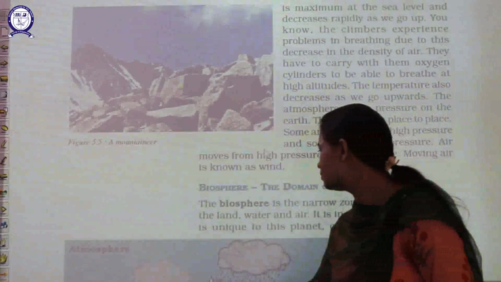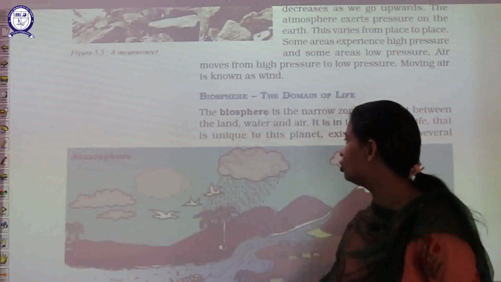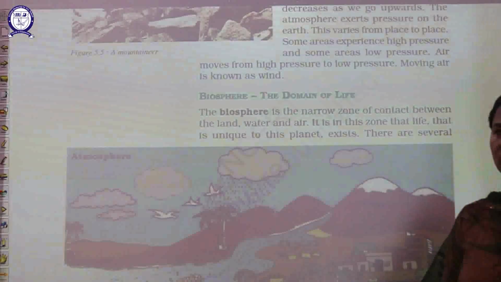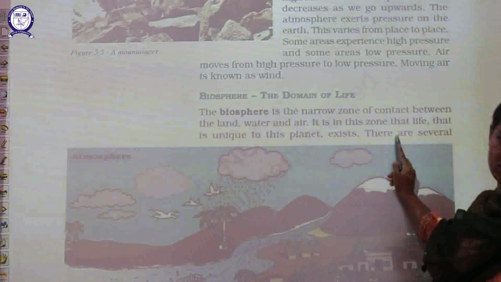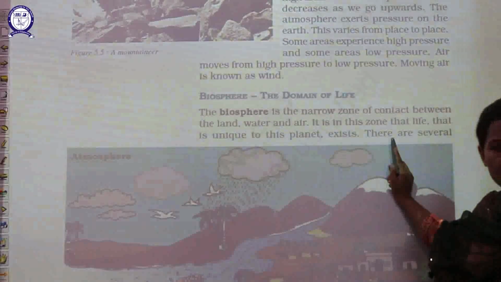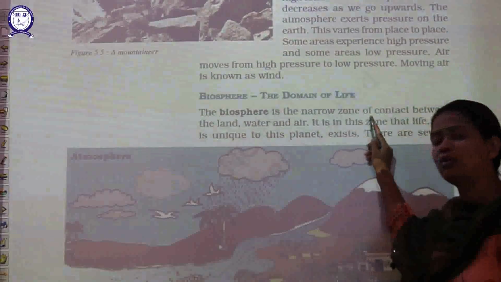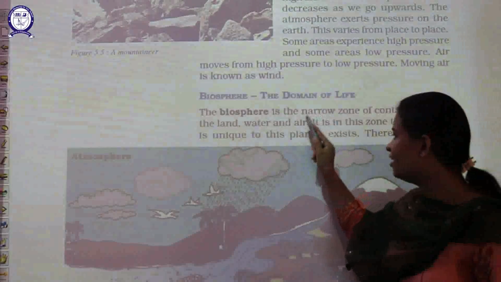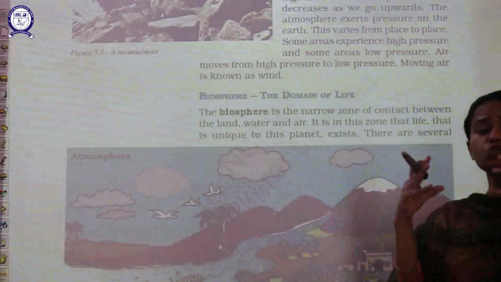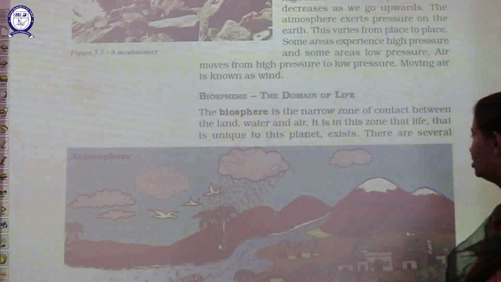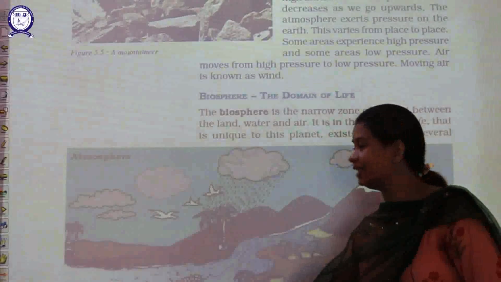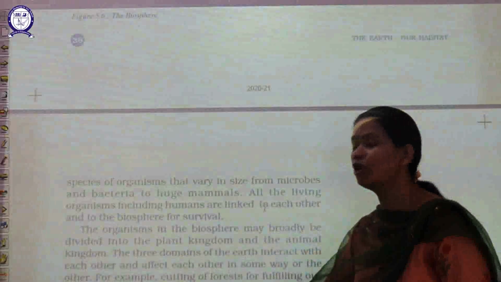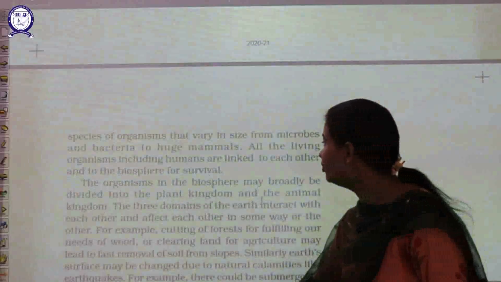Then the next is biosphere, the major domain of the earth. In the starting I told you, students, that the earth is a narrow zone where these three components, land, air and water, interact with each other. Why are they interacting? For the existence of life, for the possibility of life.